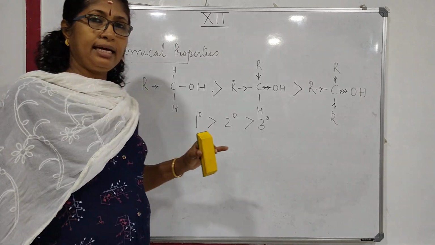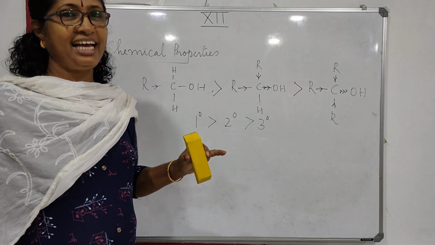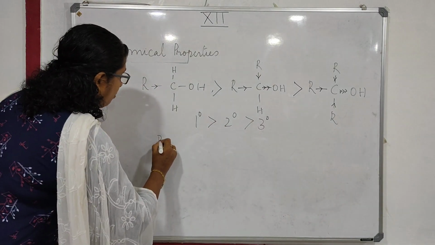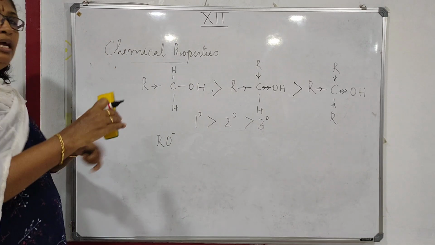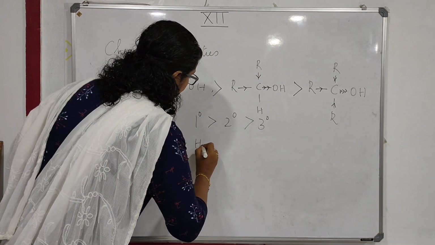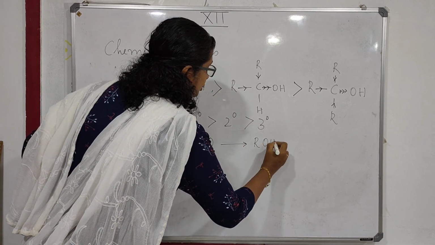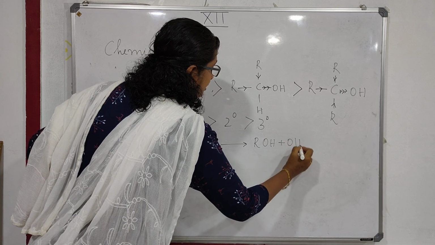All these alcohols are even weaker as acids than water. RO minus, the Bronsted base of alcohol, accepts a proton from water, giving ROH plus OH minus.